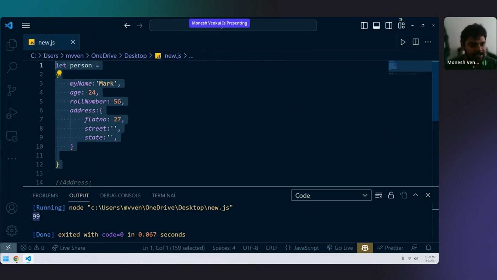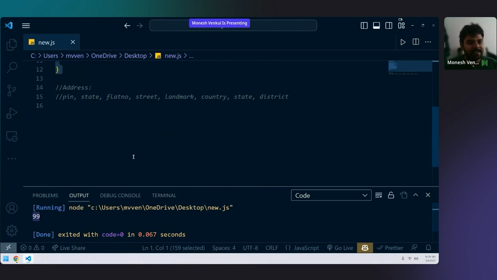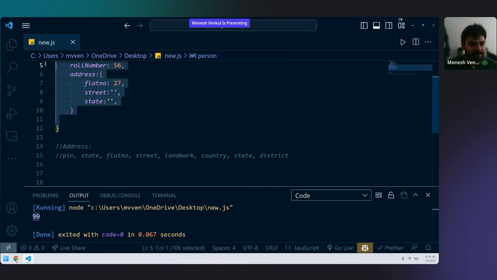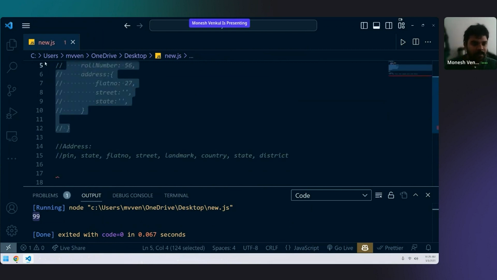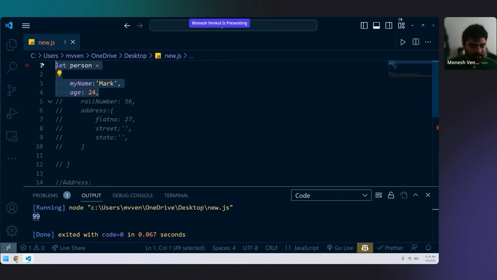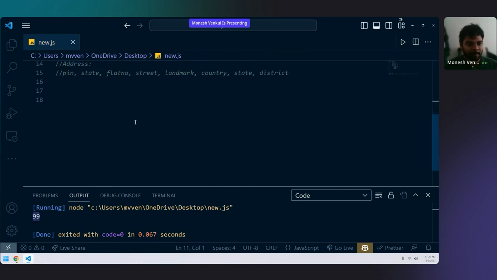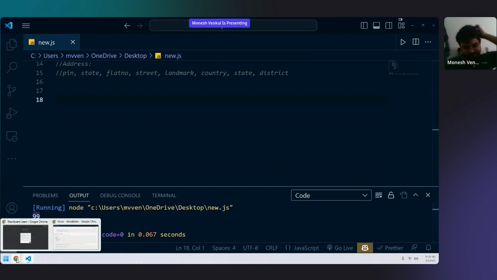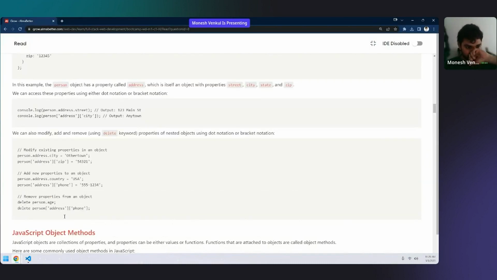Now look at the screen and tell me how many objects I have in total. 2. That is exactly right. So we have 2 objects. I'm commenting all this code because this is completed. Okay. Now, what is the next part? Nested object is completed.